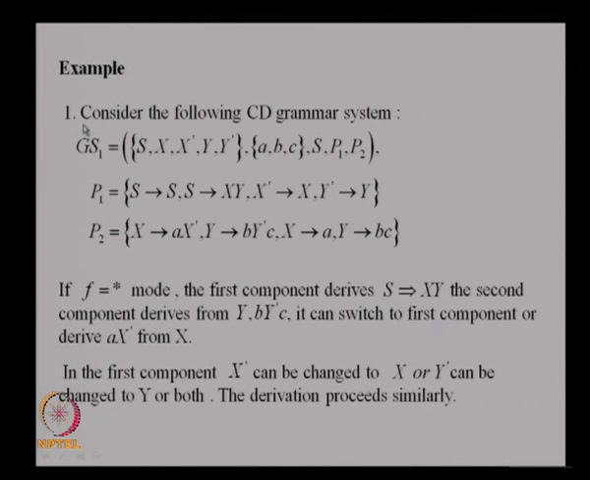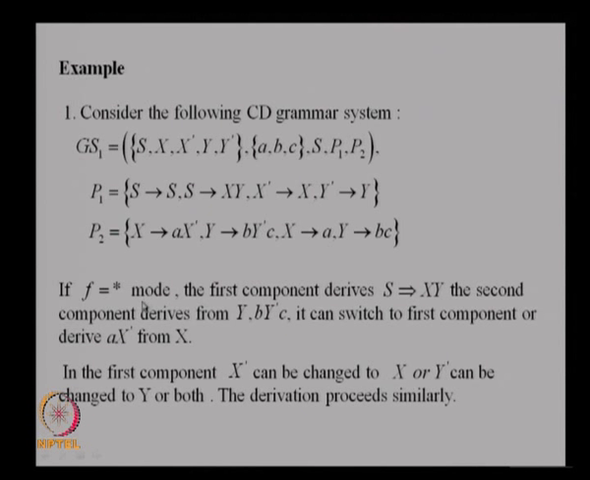Let us consider some example. Consider the following CD grammar system, where these are the nonterminals S, X, X dash, Y, Y dash, and the terminals are a, b, c. S is the start symbol. You have two components. In one component you have this set of rules, and in the other component you have these sets. So these are the rules in the first component, and in the second component you have the following set. Now, what is the language generated under different modes?